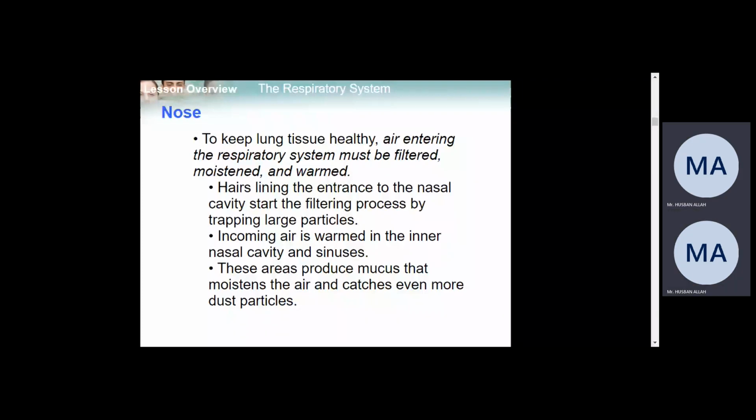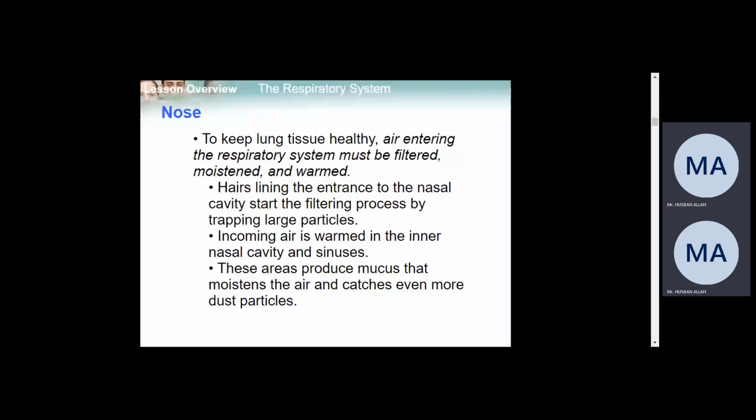Okay, the first part of the digestive system is the respiratory system. Which session is that? I think 20. No, we have a 45 minute session, right? Okay, we have time. No, 13 minutes.